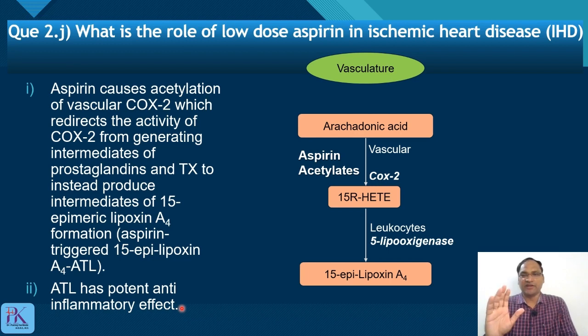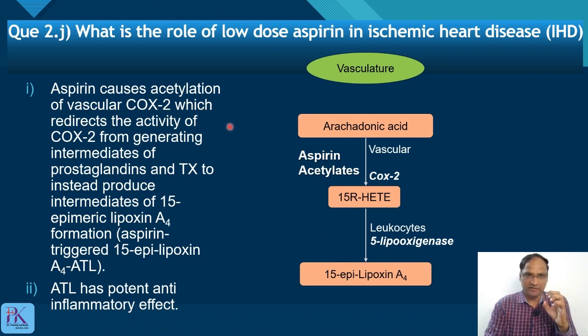Inflammation has a role in the development of ischemic heart disease, so that inflammation itself is inhibited by this mechanism. Aspirin produces its own lipoxin A4, which is why the name is aspirin triggered lipoxin A4. Aspirin acetylates vascular COX-2 and produces its own lipoxin A4. More lipoxin A4 produced means more anti-inflammatory effect.